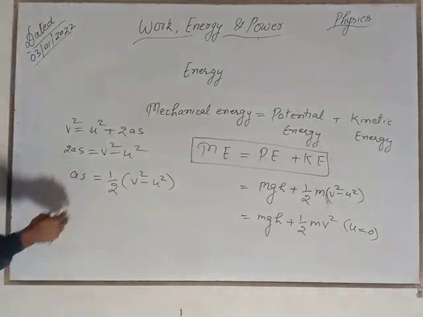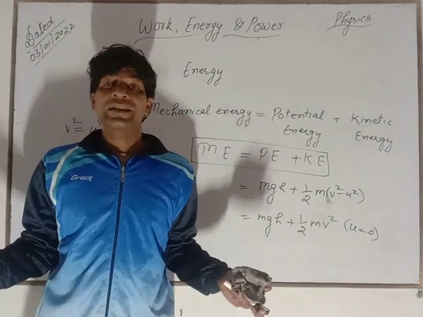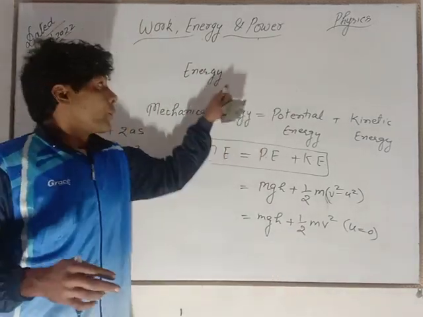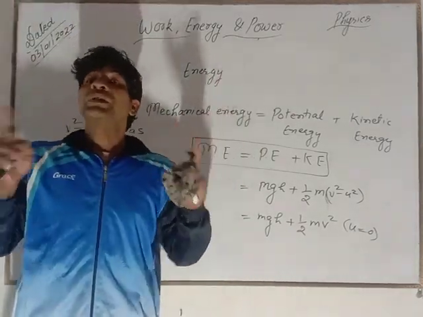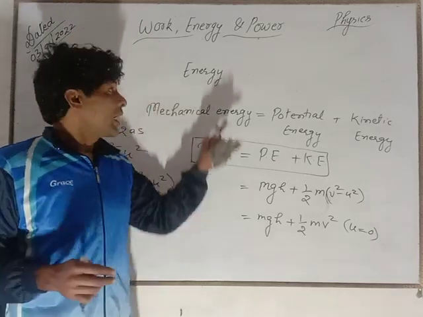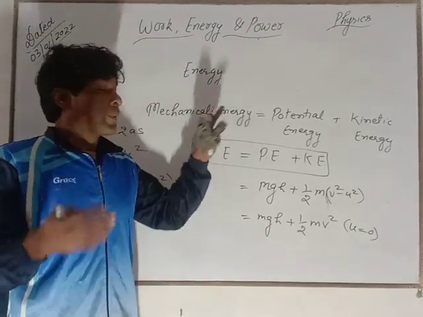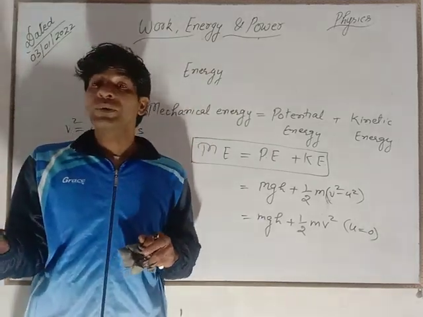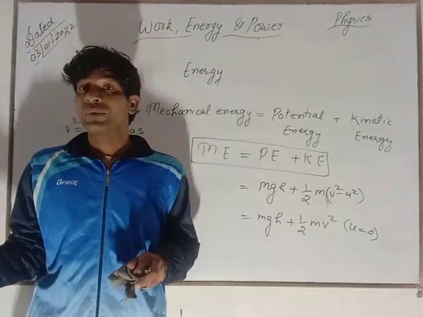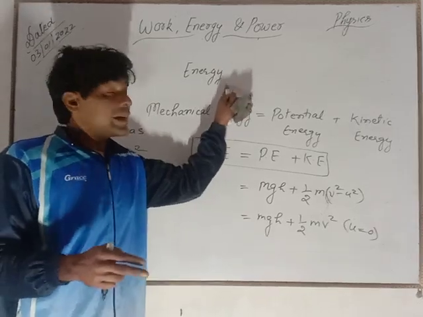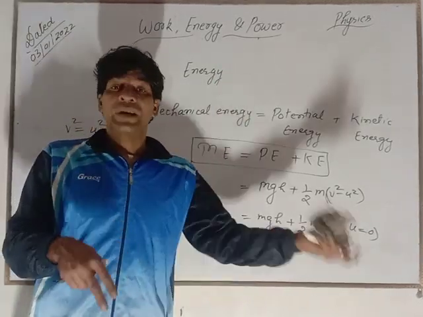Now, you know work and energy are the same, only work is when force and displacement are directly given, and energy is the same work, they have the same unit. Work is also measured in joule, energy is also measured in joule, right? But energy is only the cause that is working.